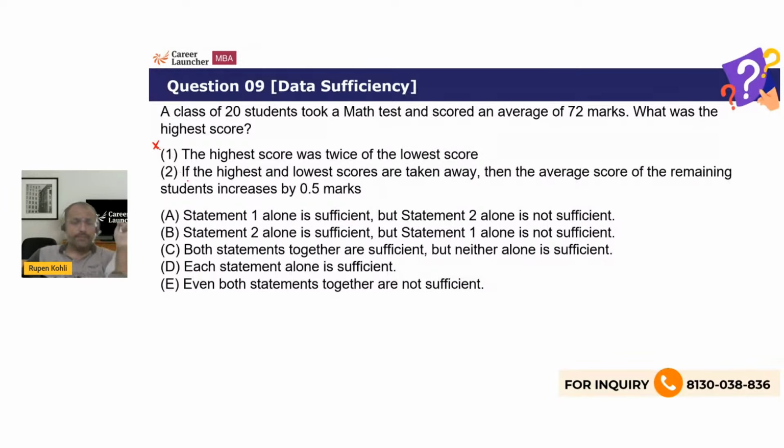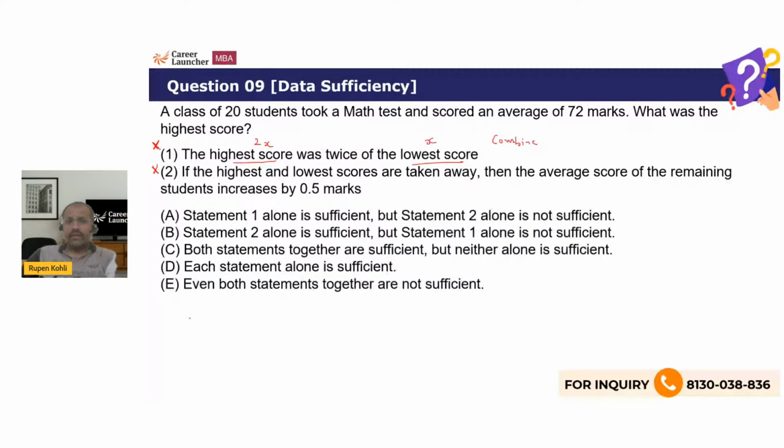The second statement is saying if the highest and lowest scores are taken away, again this statement is introducing some new variable, the lowest score. So again, obviously alone this will not be sufficient clearly, right? So we can cross this off on its own individually. Now we'll therefore need to combine these two statements, and let's see if we can reach the answer, right? So from the first statement, we can say that if we take the lowest score as x, then we can take the highest score as 2x. From the problem statement, we know that 20 into 72, which is 1440, is the total marks.